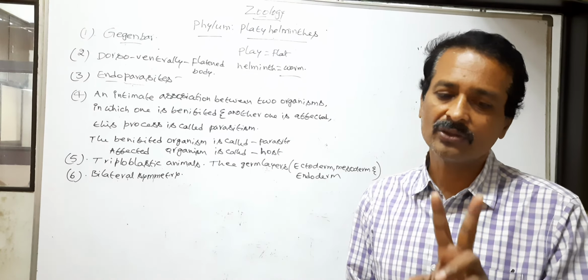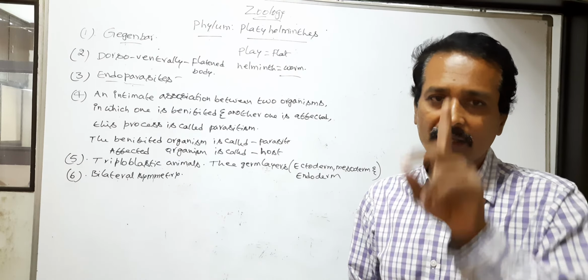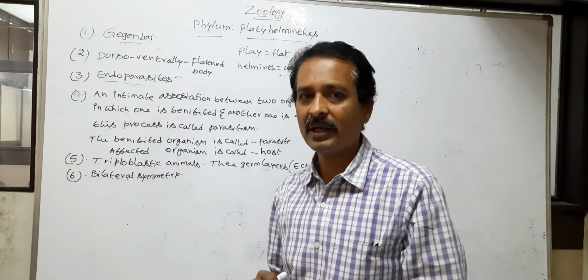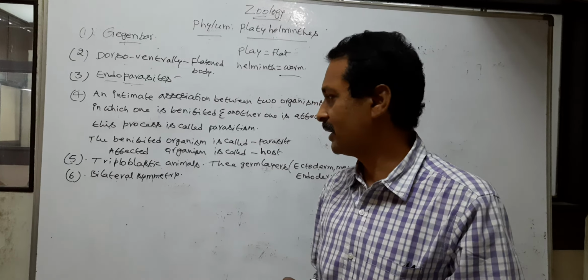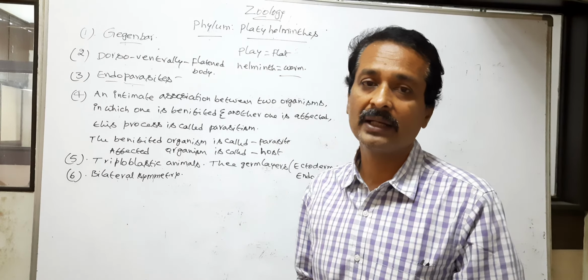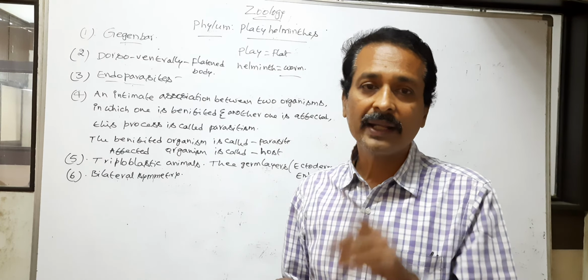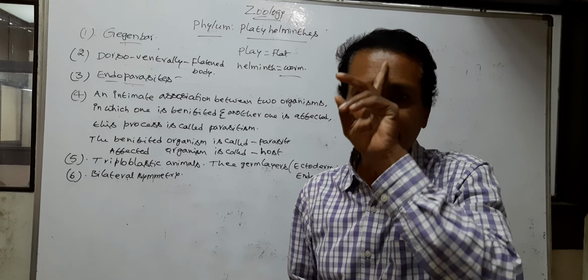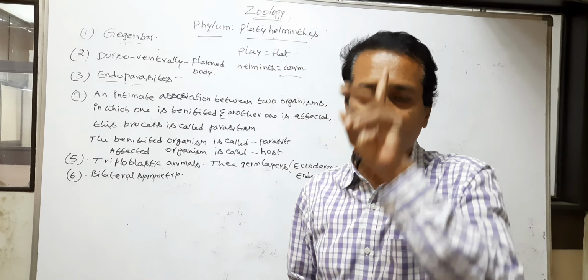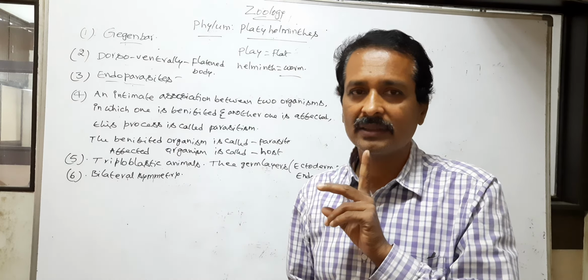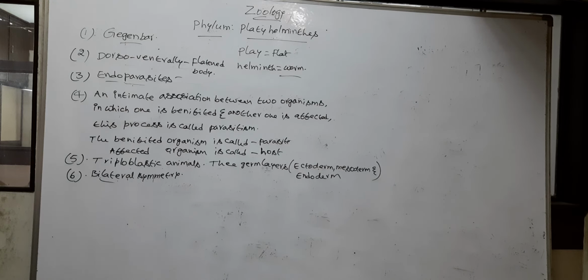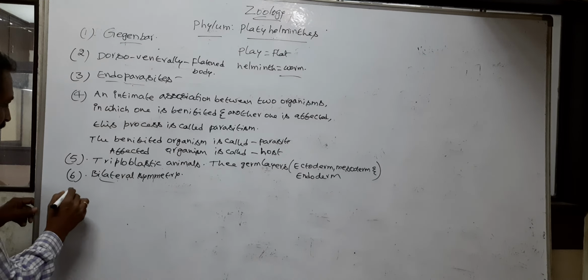For example, human beings exhibit bilateral symmetry. Our body can be cut into two equal parts by only one plane through the central axis of the body. So this type of symmetry is called bilateral symmetry. Platyhelminthes exhibit bilateral symmetry.